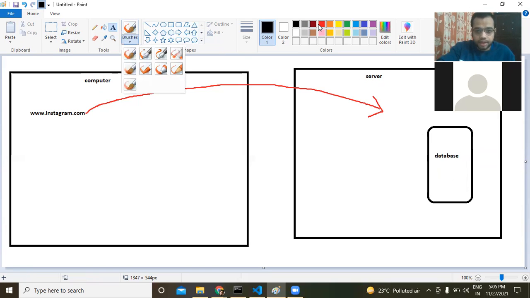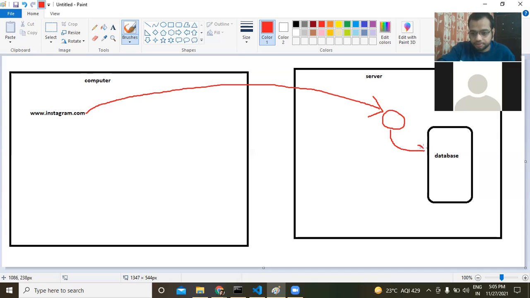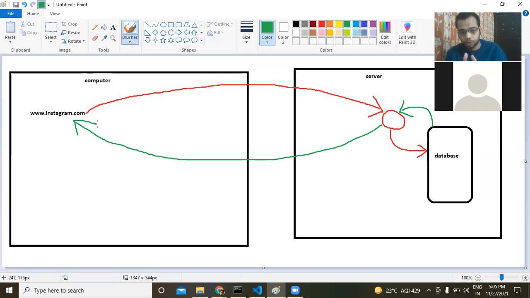This request comes in and it goes here, and then from here, let's say there is some function over here. It gives the request to this database. This database returns back some data, which is then returned back to the browser and rendered on our website. So whenever you're visiting Instagram.com, a request is made which goes back to Instagram servers. Instagram fetches data from the database. It fetches all the recent posts that your friends have made, the followers and following, trending, and it gives that data back, and that data is displayed on your browser or your computer or your mobile phone.